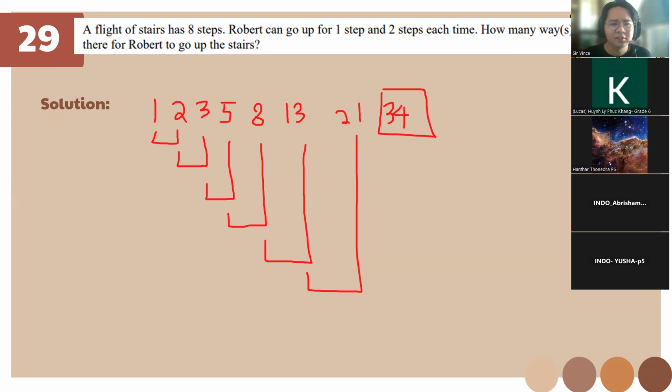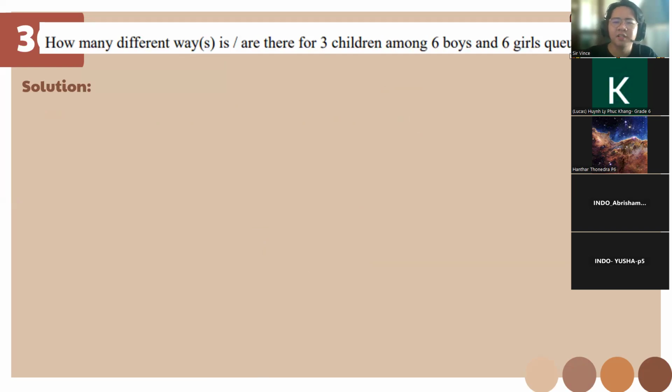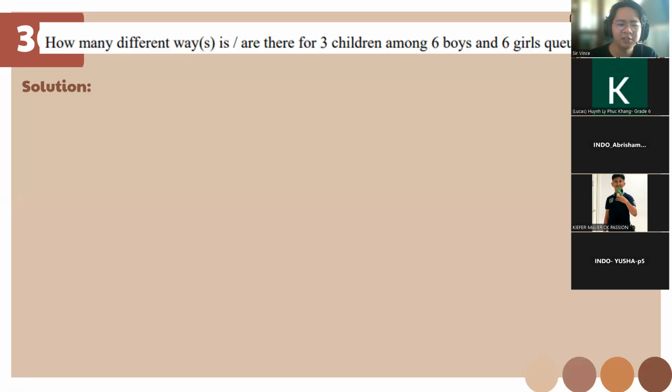Okay. So, how many different ways are there for 3 children among 6 boys and 6 girls to queue in a row? Okay, class, this one calls for a permutation, right? Is this a combination or permutation? Yes, permutation. So what's the permutation for this one, class? 12 permutation 3. So if this is 12 permutation of 3, then what's going to be the solution here?